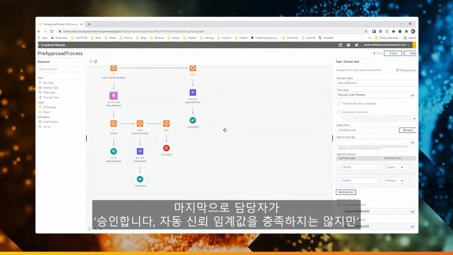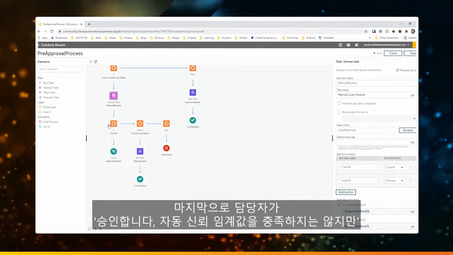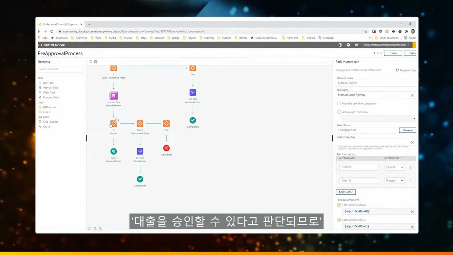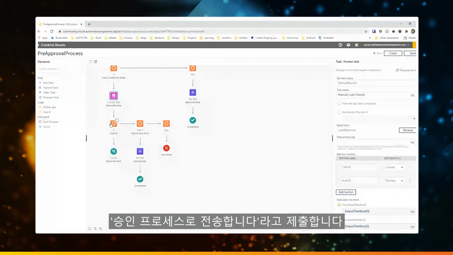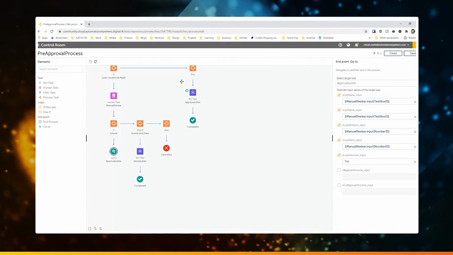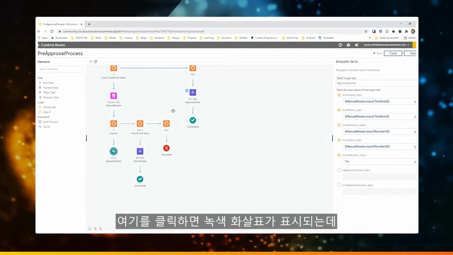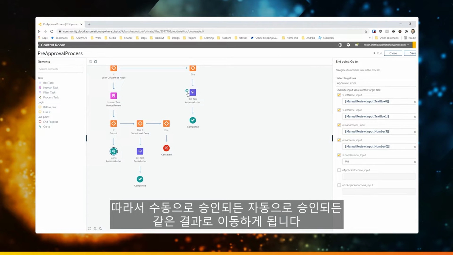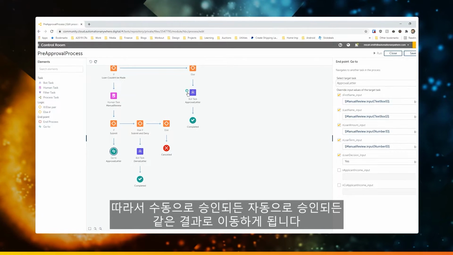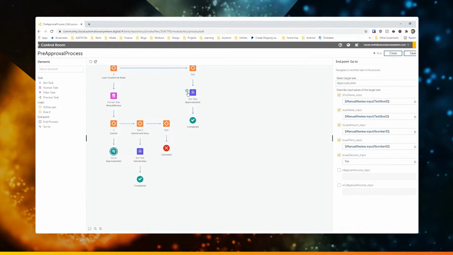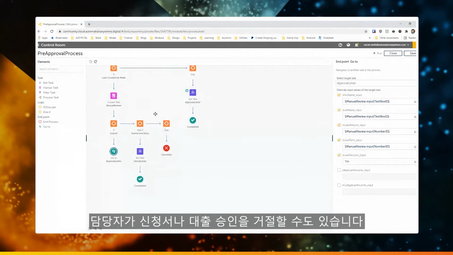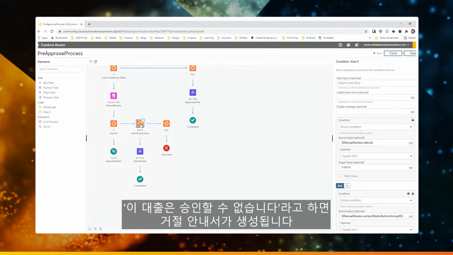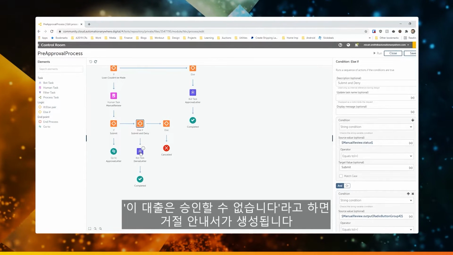Finally, if they submit yes, they say, hey, yep, this looks like it's a loan we should make, even though it didn't meet our automatic confidence thresholds, I'm going to send that to an approval process. Here we can see when I click on that, it puts the green arrow right here. That's still going to generate that same pre-approval letter. So even if it happens manually or if it happens automated, it's going to go to the same place. The human could also deny that loan, and they could say, hey, this is not a loan we should be making. In this case, a denial letter would be generated.